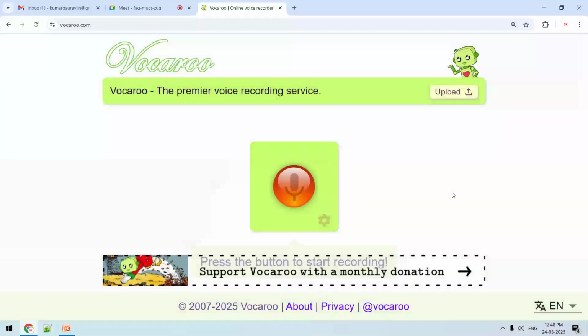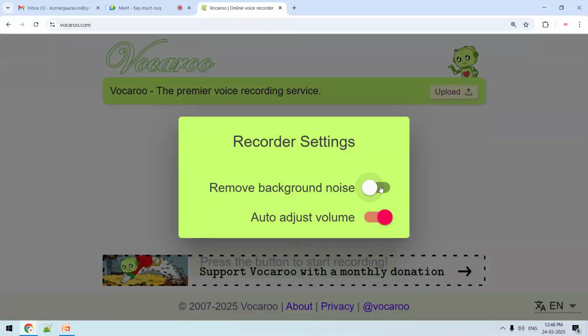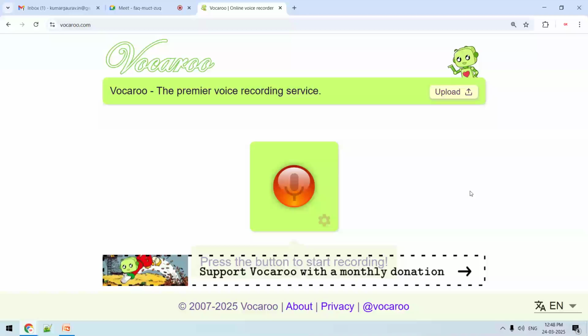So what we can do, we can record that lecture. Once that lecture is recorded, obviously that lecture recording should be without noise. So you can see this setting button, remove background noise, auto adjust volume, because when we listen to somebody's lecture, when we go through some particular audio, then there may be some ups and downs in audio. So in this session also, some content we are delivering in high voice, or some particular content we are delivering in low voice, okay, high voice or low voice. So auto adjust is also available.